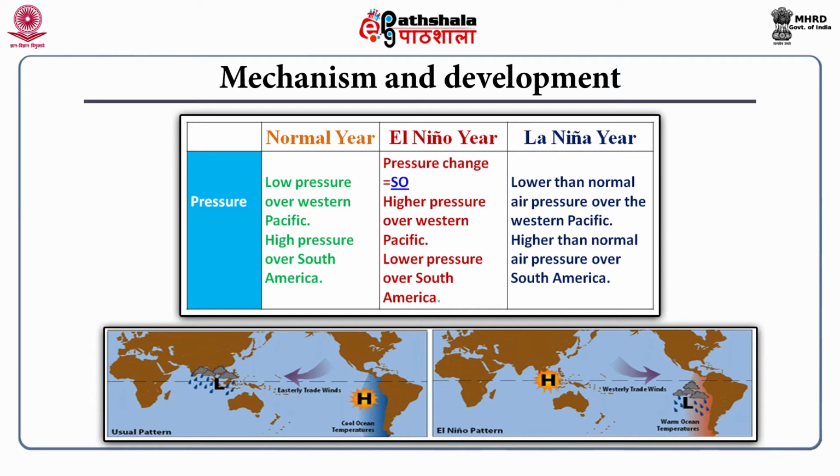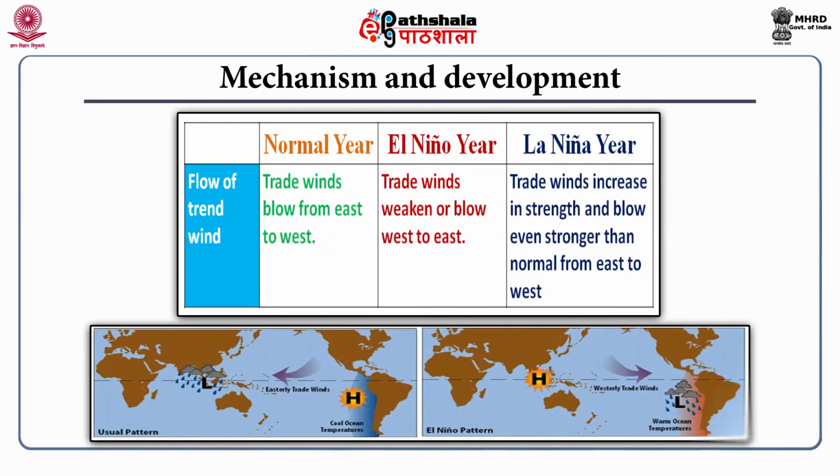That is, the air pressure over the Western Pacific will be lower than its normal, and the pressure over South America will be higher than the normal value. Then flow of trade wind. In a normal year, trade winds blow from east to west in the equatorial Pacific region. That is, the wind blows from the South American side to the Indian Ocean side, and along with the wind the ocean water also moves towards the Western Pacific region. That is why in a normal year you will find a higher sea level in the Western Pacific region than that of the Eastern Pacific region.